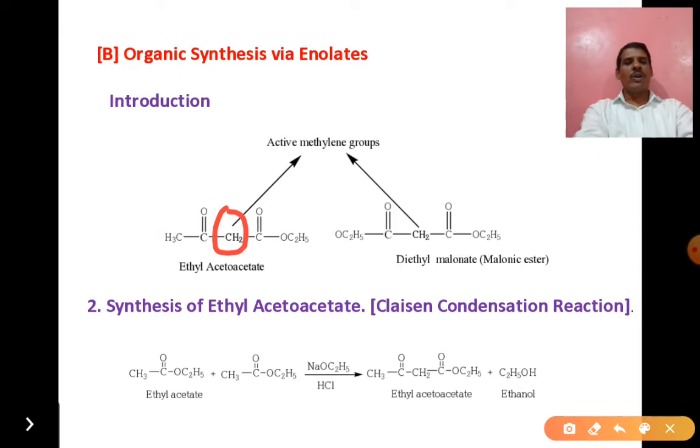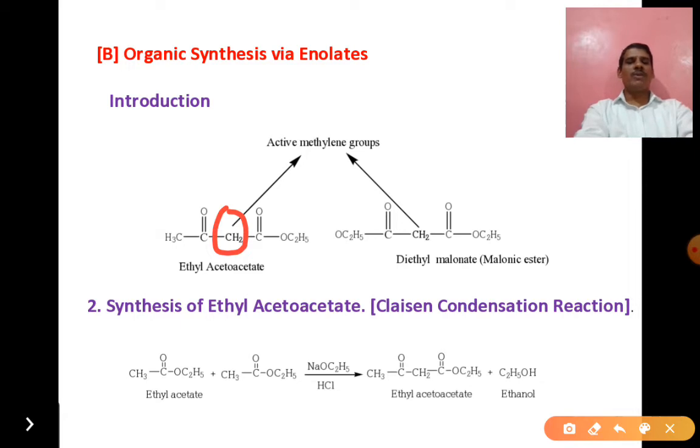The electron withdrawing groups may be carbonyl, cyanide, ester, or NO2. If the CH2 is attached to such electron withdrawing groups, it is called an active methylene group.